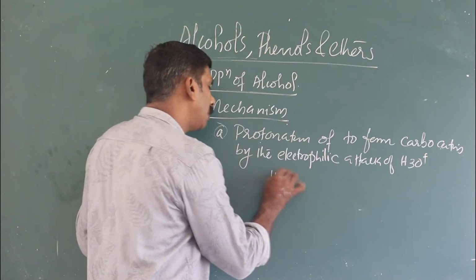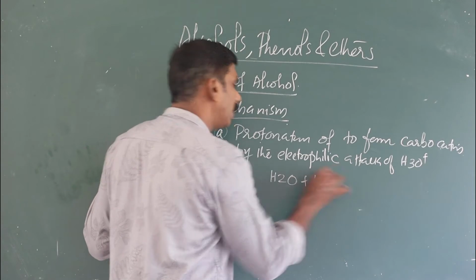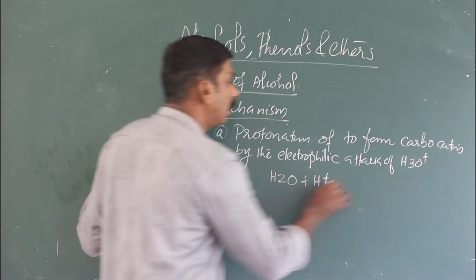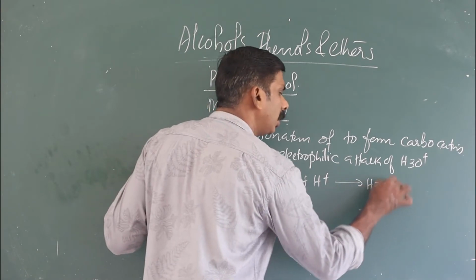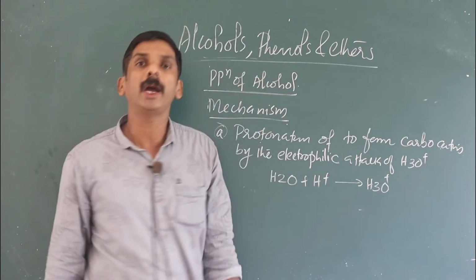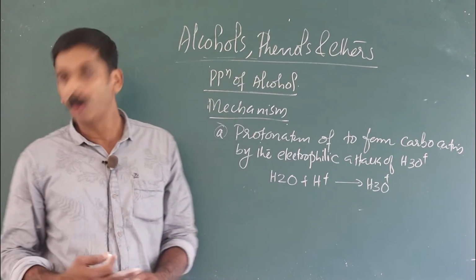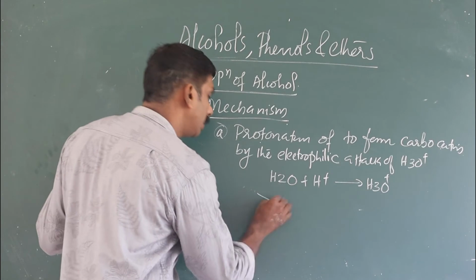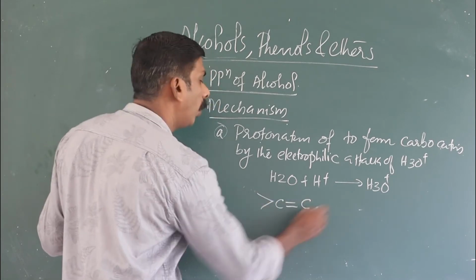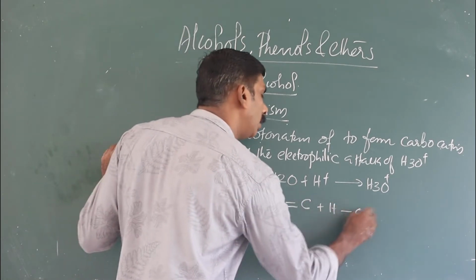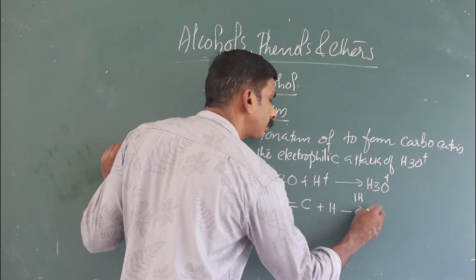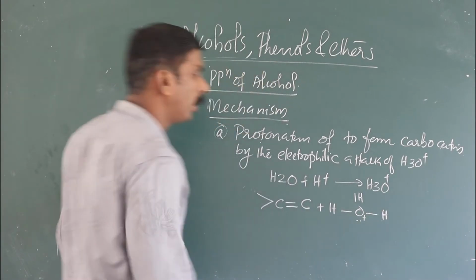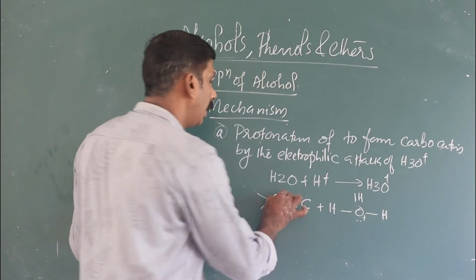Okay, that is H2O plus H plus. This H plus is from acid; with H2O water, it gives H3O plus. Hydronium ion is formed. That hydronium ion attacks on the alkene, C double bond C. Hydronium ion can be represented like this, with a positive charge.